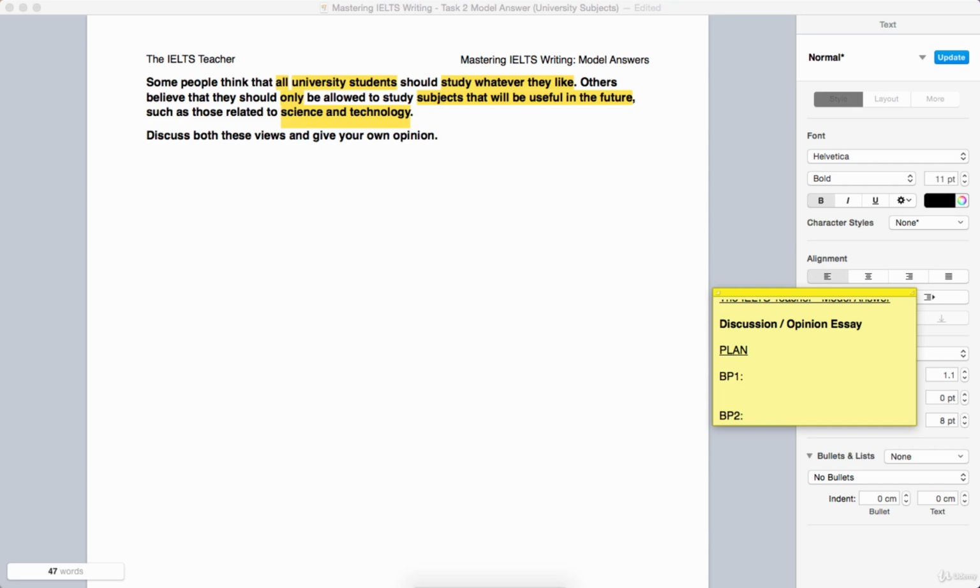I disagree more with the latter view, the second view. So we're going to look at the latter view first, because it's the side that I disagree with. That is about useful subjects. So I'm just going to title that paragraph plan useful subjects, and the second one we're just going to call whatever. Hopefully you won't just use an expression like that in the paragraph, but of course it's just for our purposes.